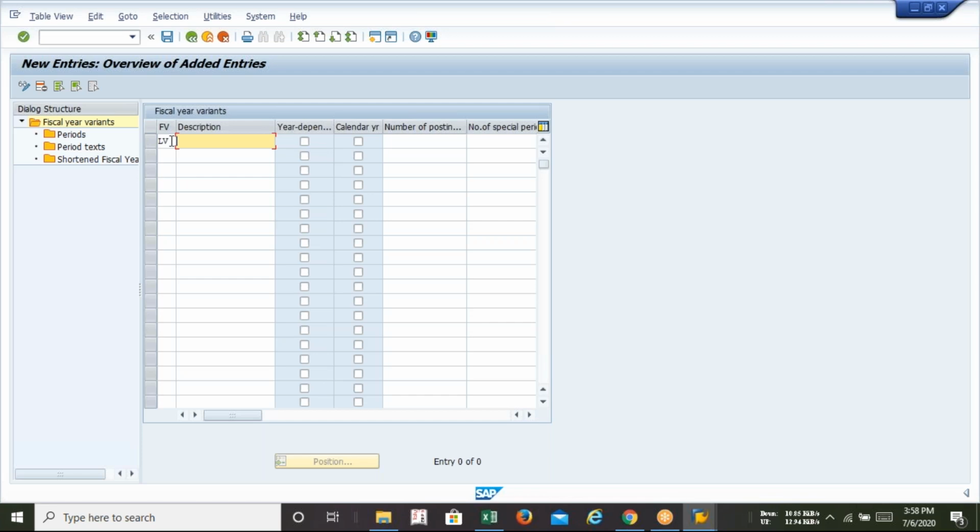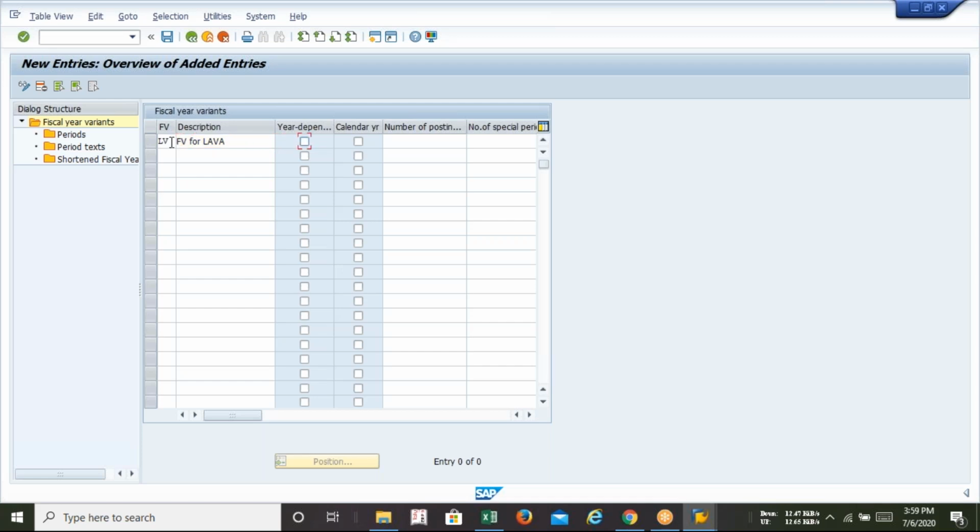Why am I using the term character? Because you can use alpha as well as numeric, or a combination of both. That's why I am using the word character, not alpha, not numerics. Okay. So description: FB for fiscal year variant.